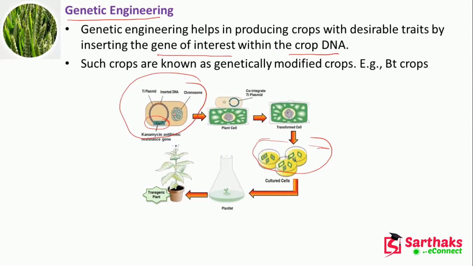Such crops are known as genetically modified crops, and these are BT crops. We can have BT brinjal, BT corn, different types of BT crops.